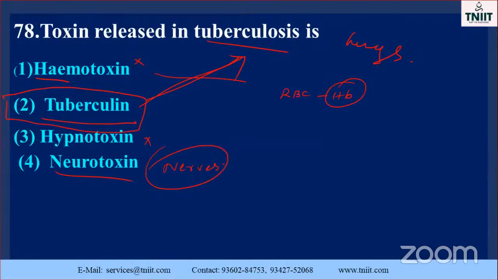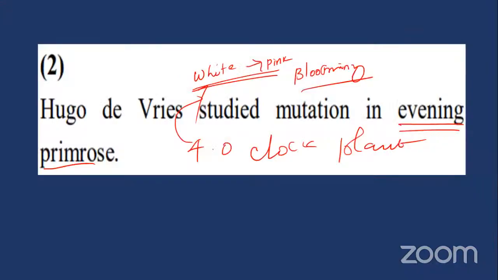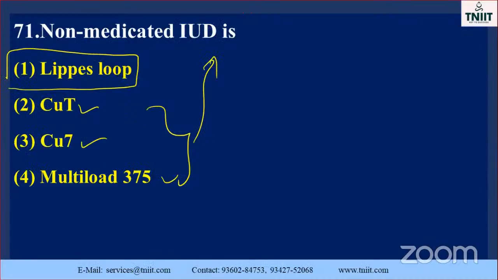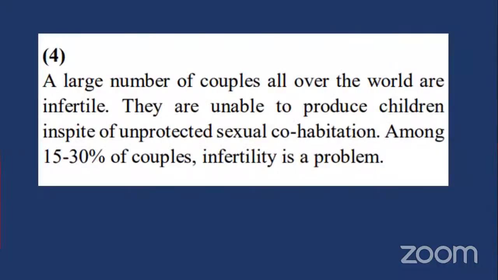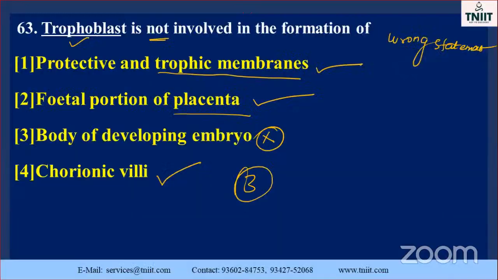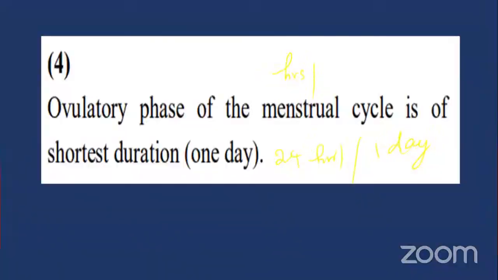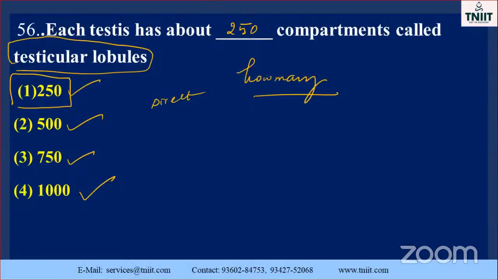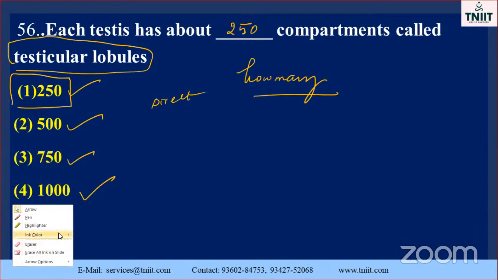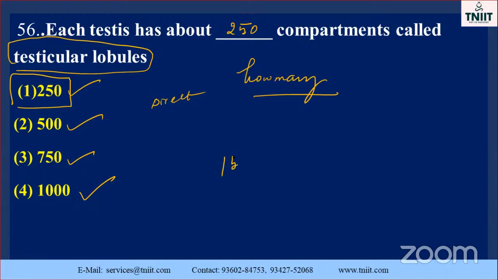So first of all, you should write down what the things are and practice them 3 to 4 times. Then only you will get the ideas. Once again I repeat for you: please practice each and every day, one question per day. You have to practice it. How many days do you have now? Only 15 days left.